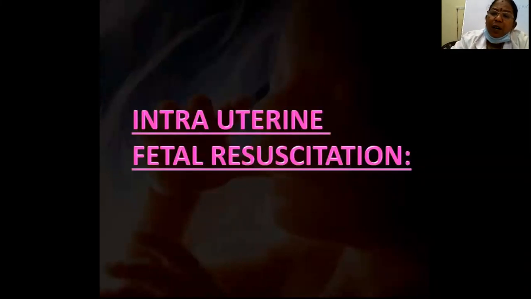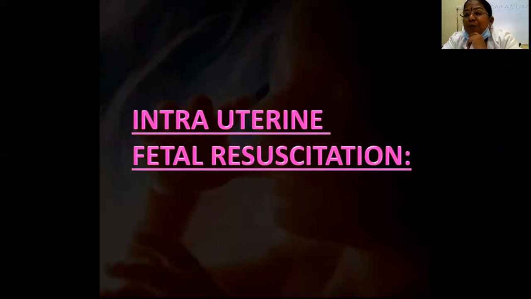So to conclude, what we'll do: first trimester ultrasound, early first trimester ultrasound for dating, that is the most important thing. Then at 11.5 to 13.6 weeks, we go for the combined test, NT/NB scan and biochemical markers, double markers. So it is low risk, intermediate risk, high risk. Low risk is more than 1 in 1000, so there is no risk, no need to go for further investigation.